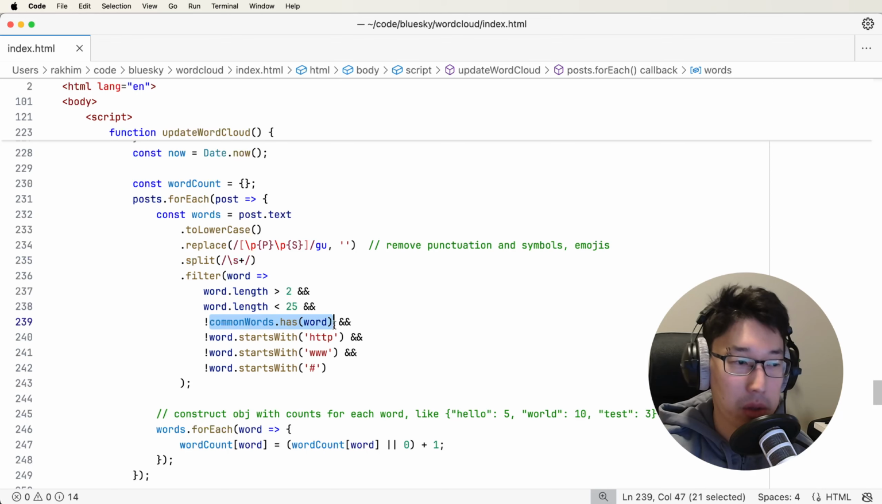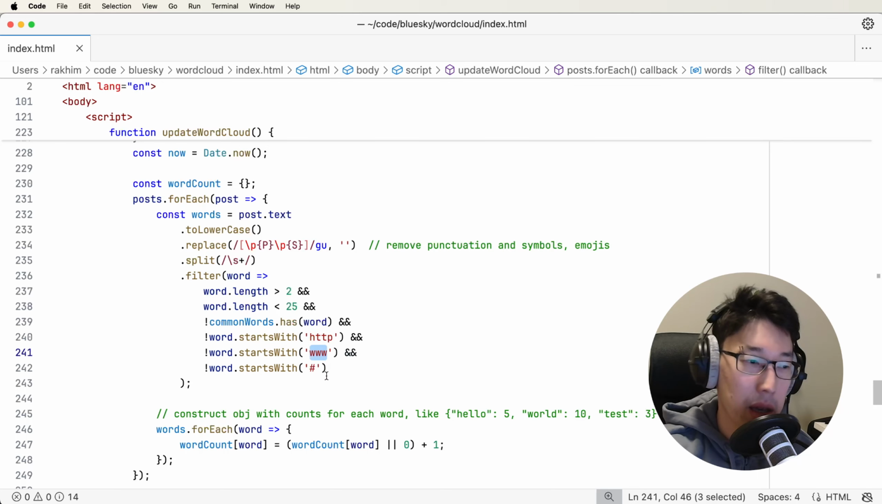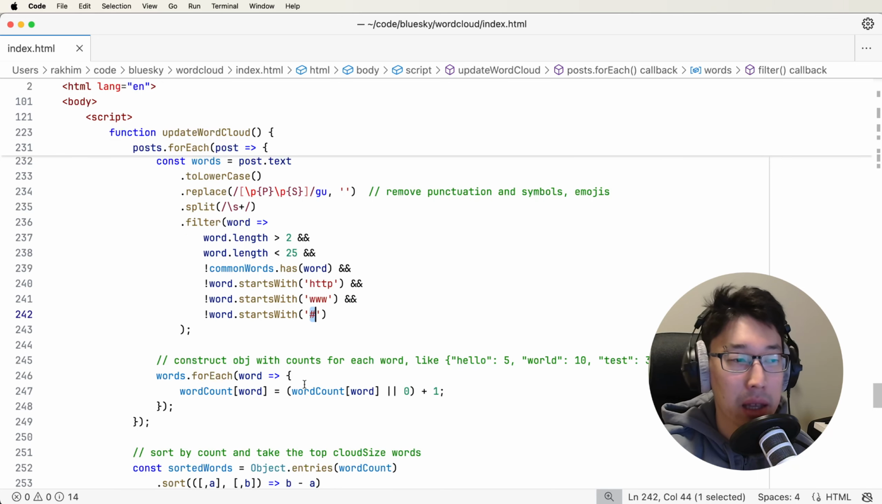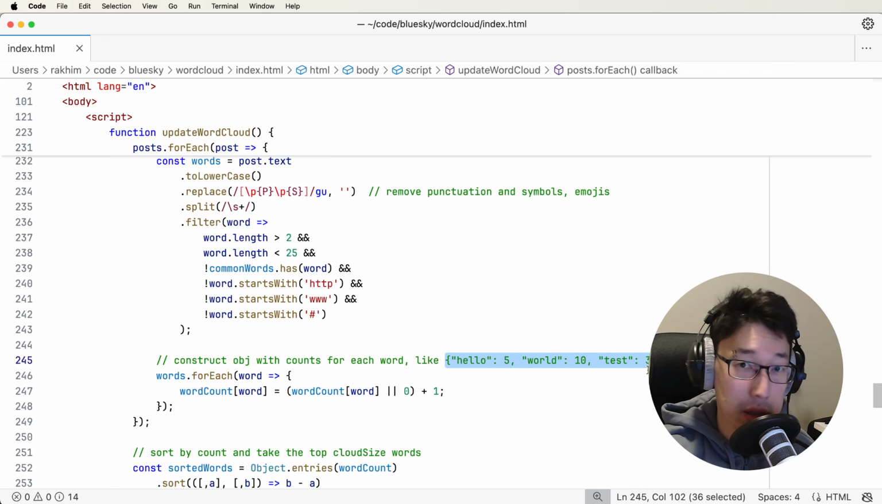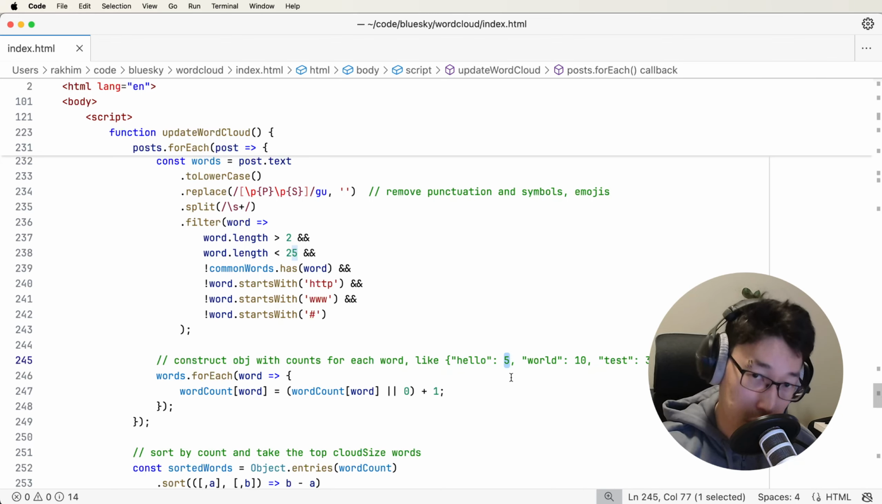Okay, then I want to filter out those stop words that I showed you before, and also things that look like a link and things that look like hashtags. And then I construct, or add to, a collection of words with their counts. So this word count thing is an object that looks like this, where there is a word and then the number of occurrences of that word.